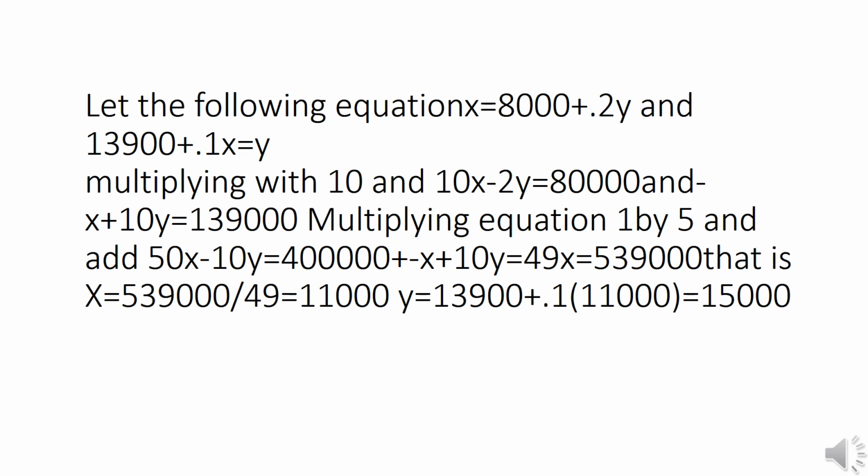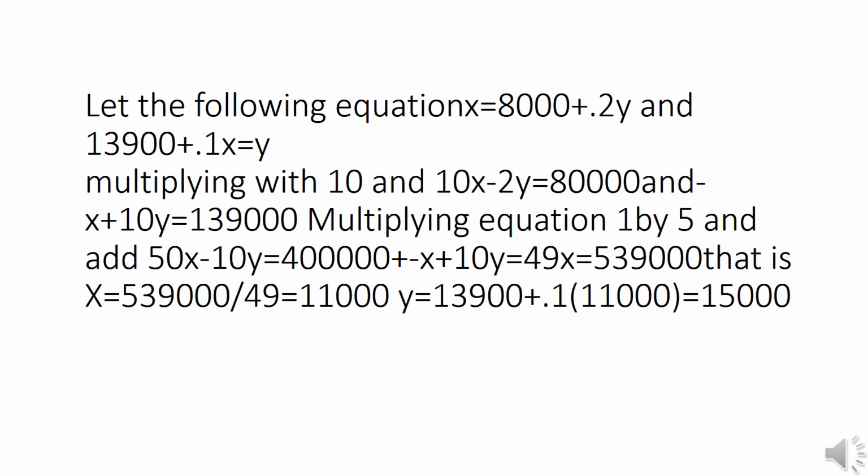So first of all we have to prepare an equation, that is the total overheads of X department, that is 8,000 plus 20% of Y department. Then total overheads of Y department, that is 13,900 plus 10% of x, and this equation can be readjusted as 8,000 plus 0.2y.